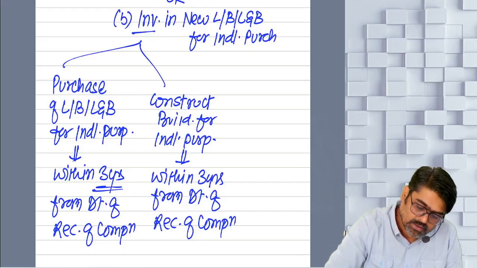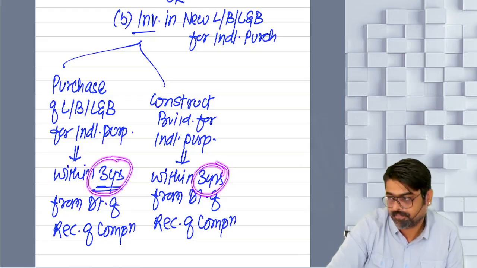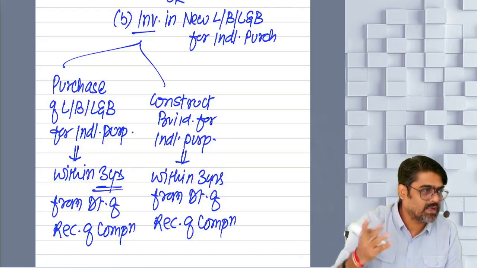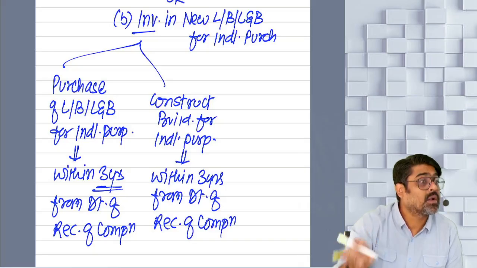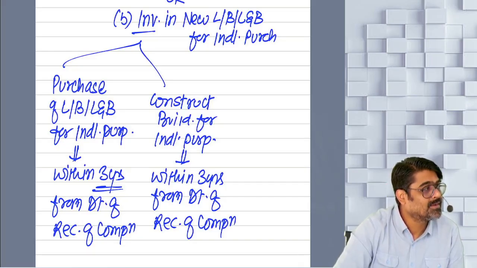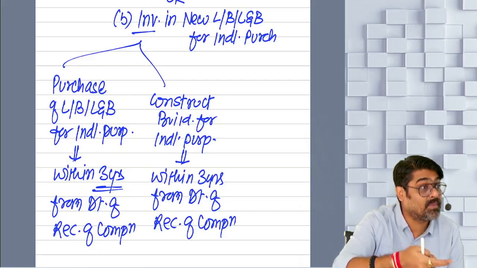Hello, sir? Now 3 years time is a small time frame or a big time frame? Possible, no? That before the 3 years are expired, your due date for filing return will come. Due date for filing return for which year? The year in which your capital gain under section 45(5) will be taxable.